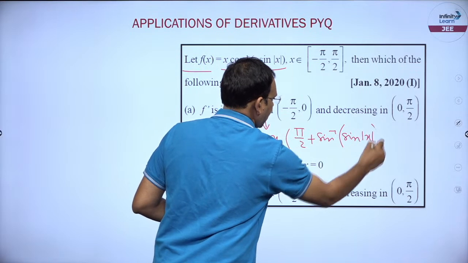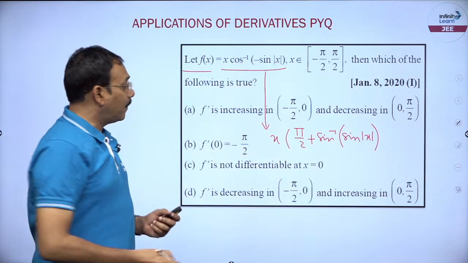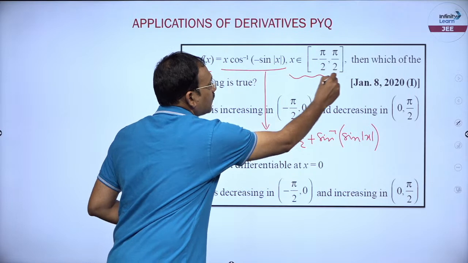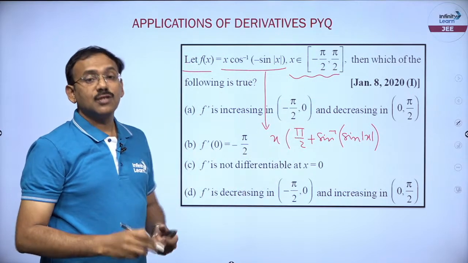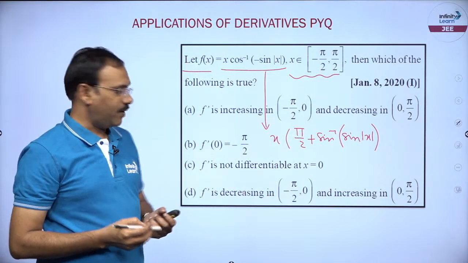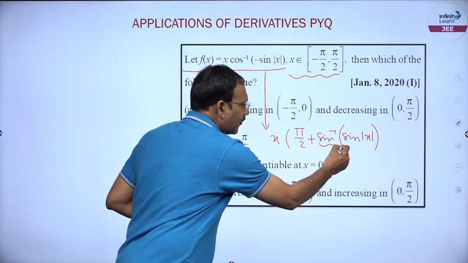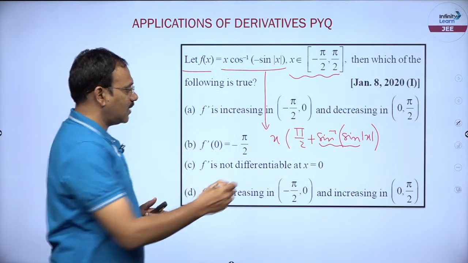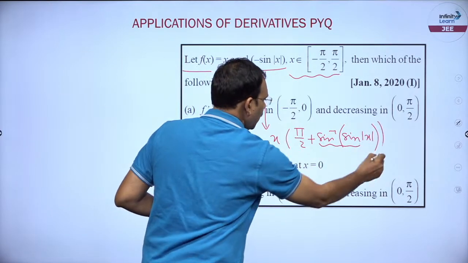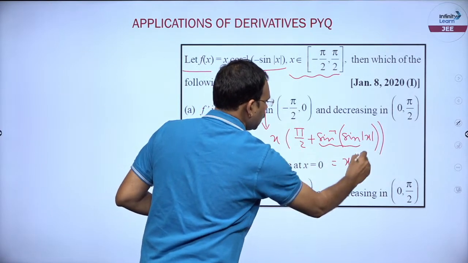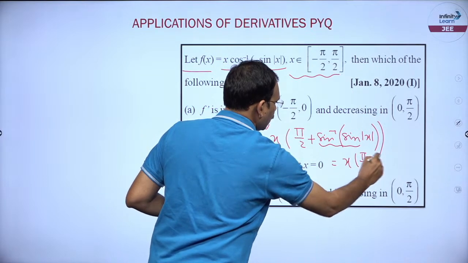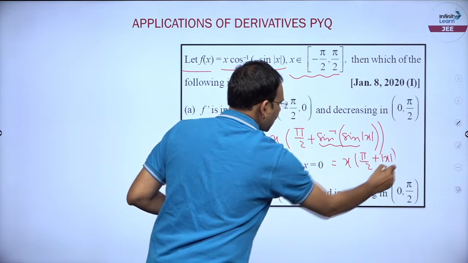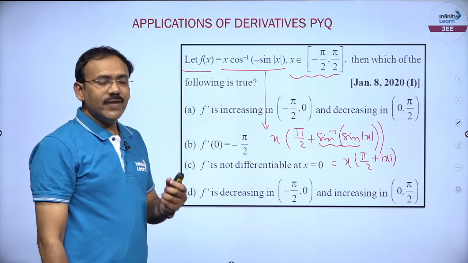But x belongs to minus pi by 2 to pi by 2, so mod x belongs to 0 to pi by 2. You know the nature of the function sin inverse of sin x: in the first quadrant it is x itself. So this is going to be x into (pi by 2 plus mod x). That is it.